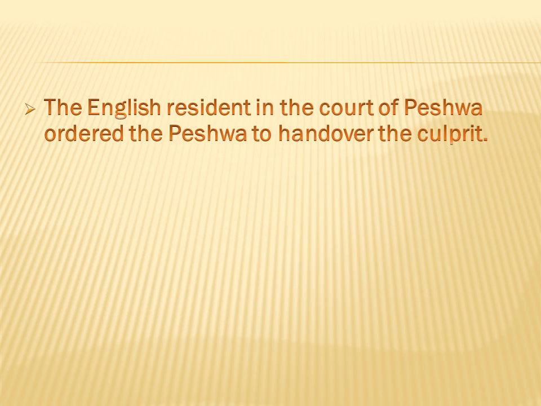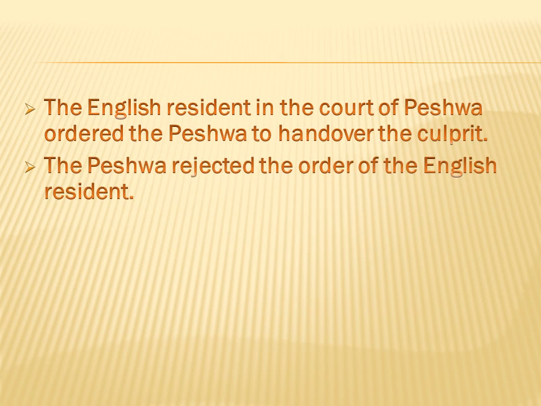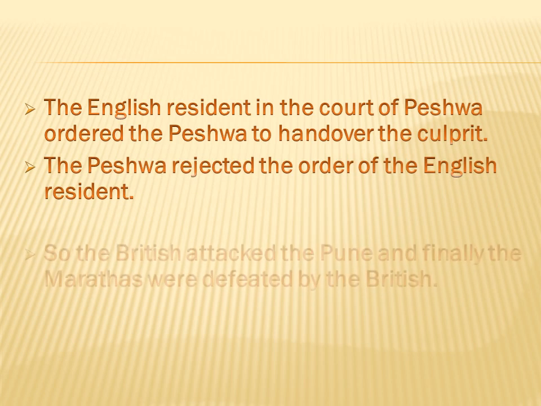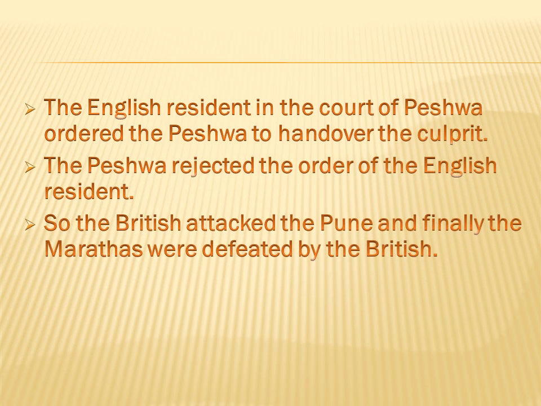The English resident in the court of Peshwa ordered the Peshwa to hand over the culprit. Here the English resident is a person who is appointed by the British government in the different courts of the country to keep an update on the affairs carried out by the king with the different parts of the country. So the Peshwa rejected the order of the English resident. So the British attacked Pune, and finally the Marathas were defeated by the British.